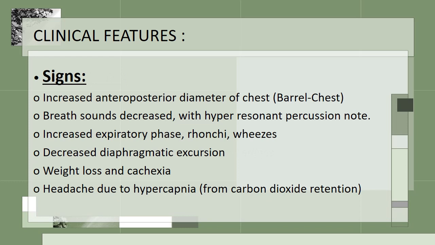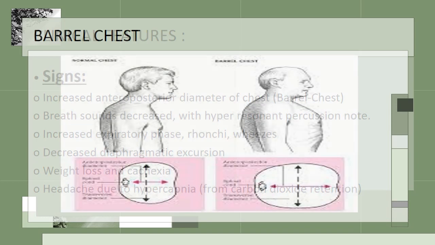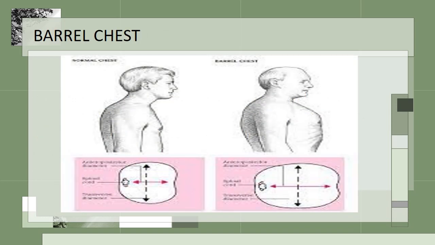There will be increased anterior-posterior diameter of the chest, which is known as barrel chest. Breath sounds will be decreased with a hyper-resonant note on percussion. Increased expiratory phase, rhonchi and wheezes will be there. Decreased diaphragmatic excursion, weight loss, cachexia, and headache due to hypercapnia from carbon dioxide retention. This is a picture of barrel chest.